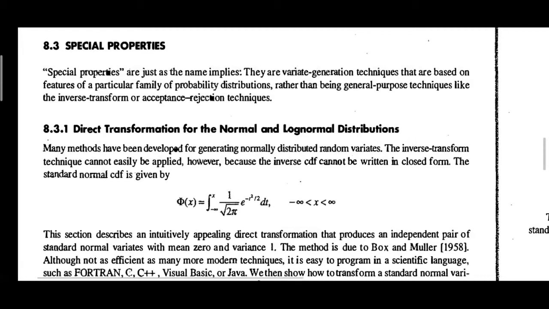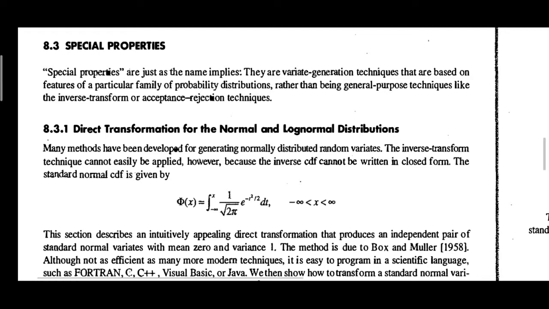Next is the special properties. They are, as the name implies, variate generation techniques that are based on the features of a particular family of probability distributions, rather than being general purpose techniques like inverse transformation or acceptance rejection. So another form of variate generation is called special properties.